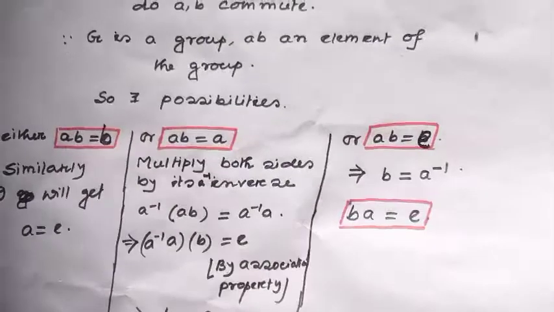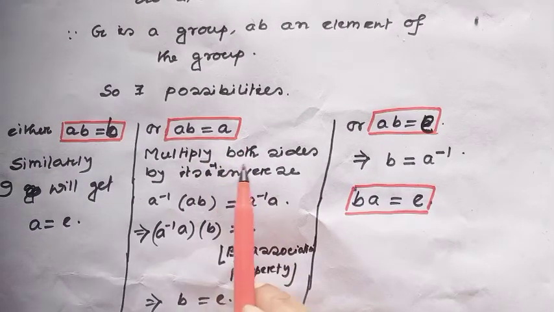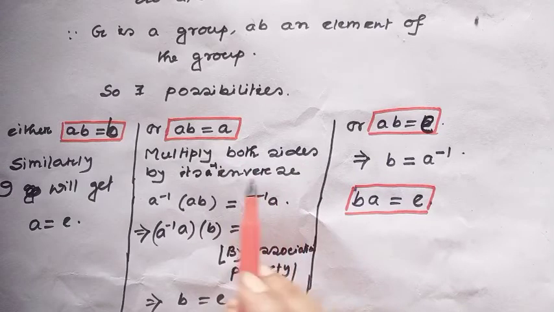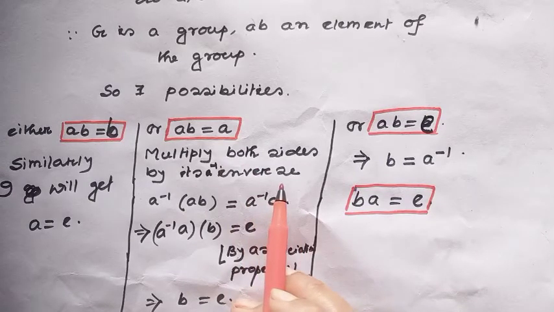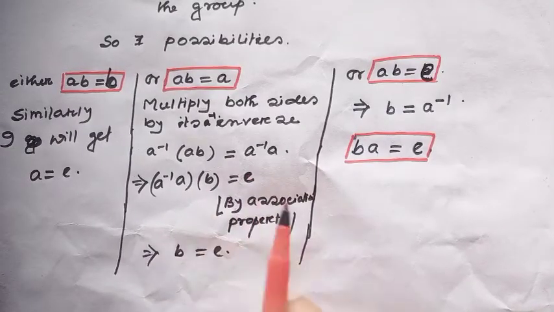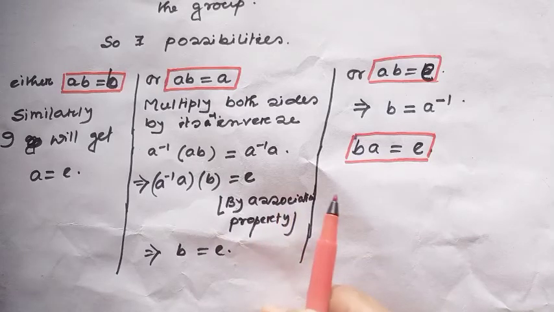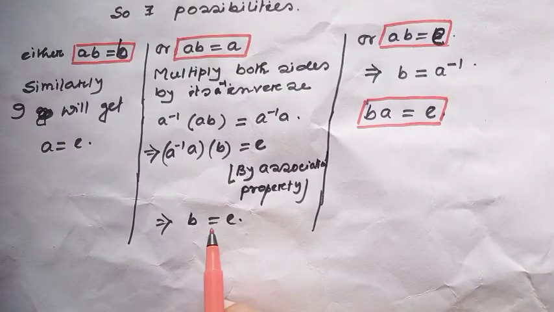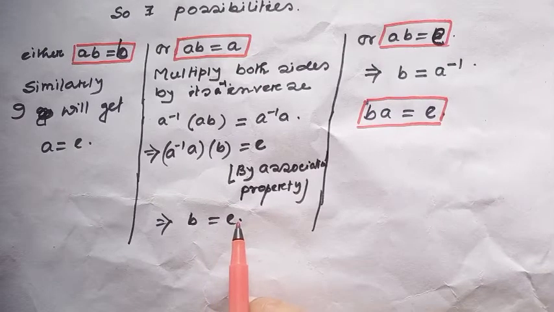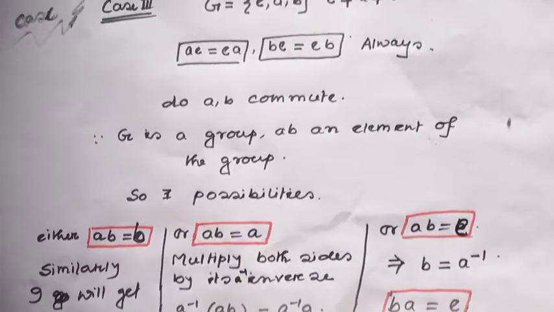Now consider the relation AB equal to A. Multiply both sides by its inverse, A inverse. By the associative property, I will get B equal to identity. But I have chosen E, A, B to be distinct elements.